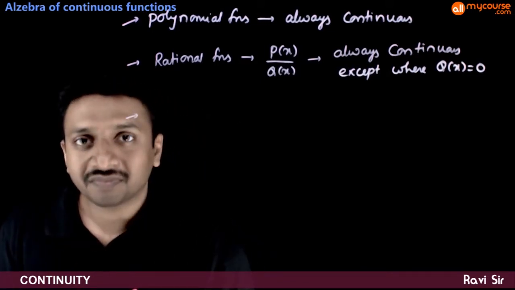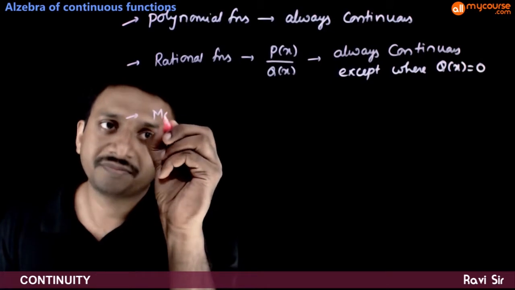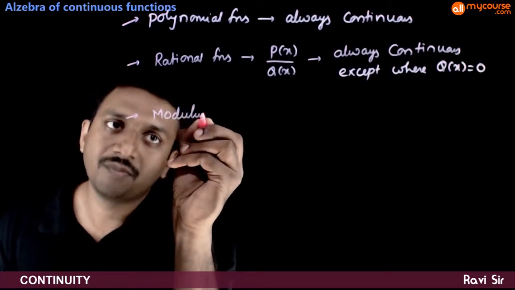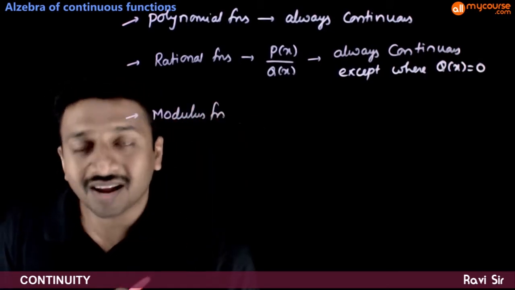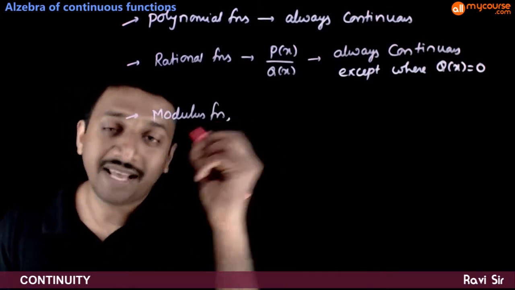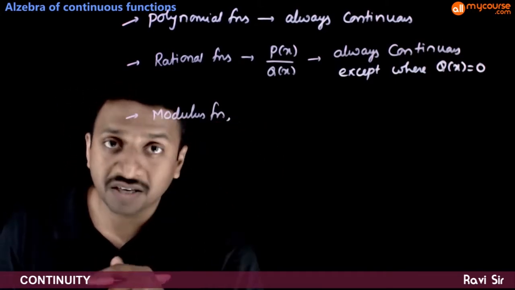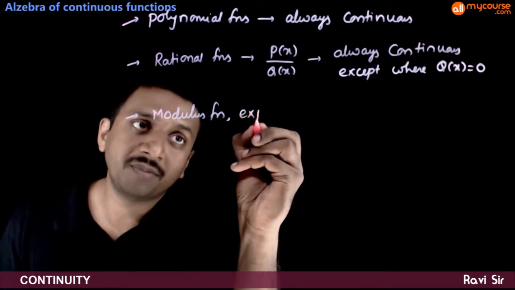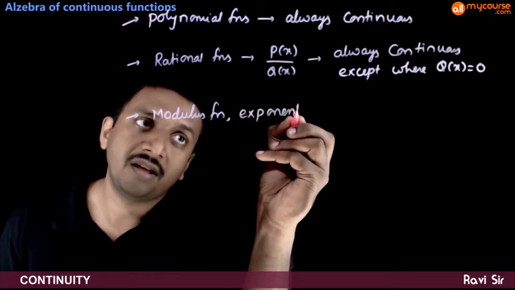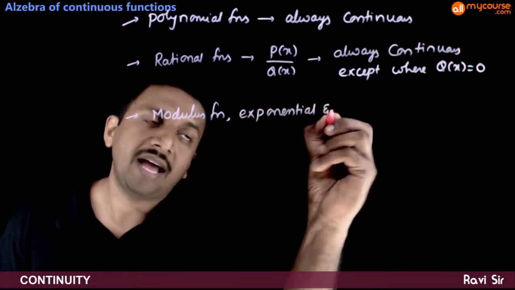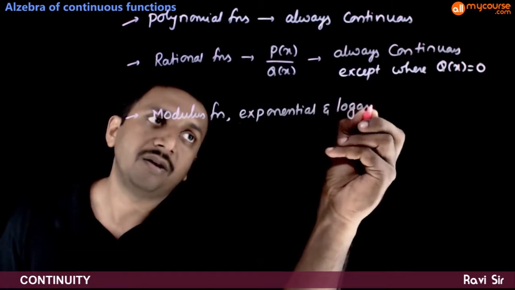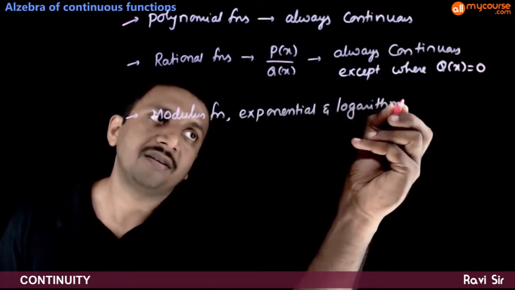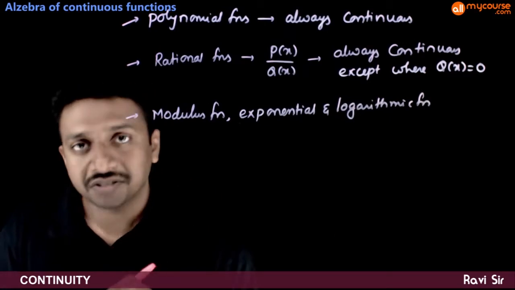Next, modulus function. So modulus function is always continuous. Next, after modulus function, exponential and logarithmic functions.